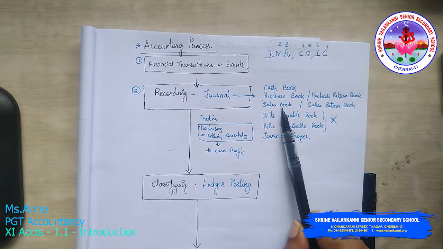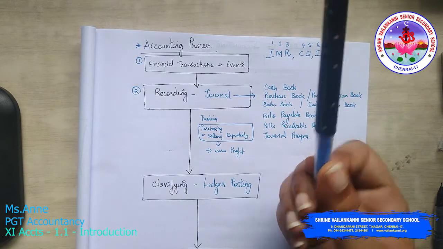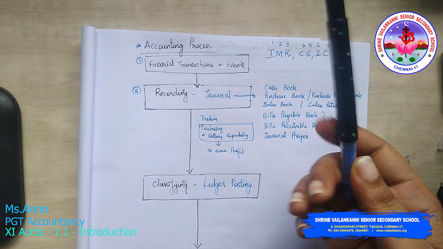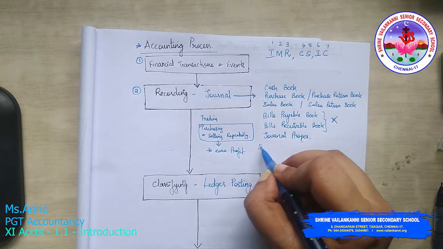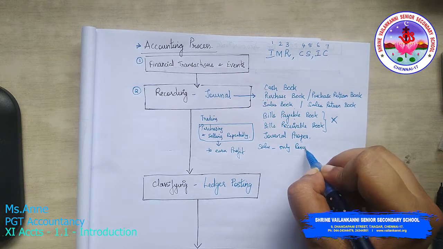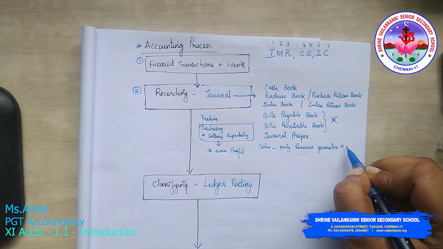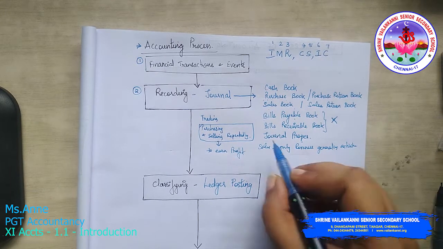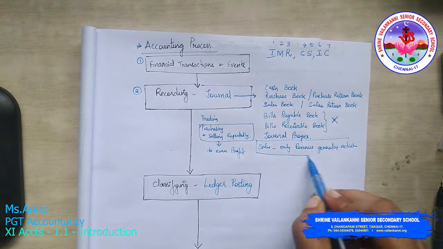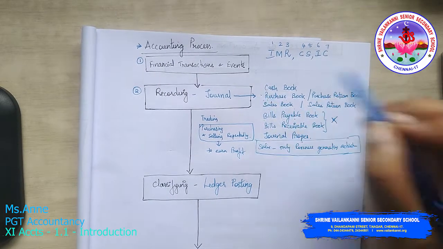Now the sales book: when you are selling this pen, you sell it at a profit. Sales is the only revenue generating activity. Now I'm not going to mix this up. So sales only is the revenue generating activity; other elements are all cost.